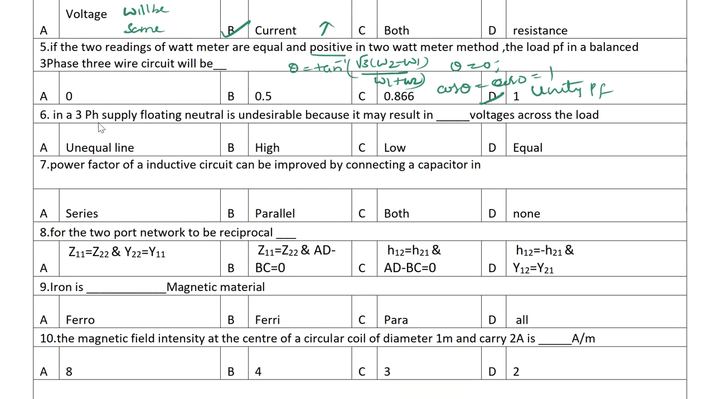Okay. In a three-phase supply, the floating neutral is undesirable because it may result in dash voltage across the load. So floating neutral means actually the imbalance in voltages. Okay, unbalanced voltage or unequal line voltages. Okay, so because of unequal line voltages, the floating neutral means actually the neutral value will not be 0. Floating here is because of unequal line voltages. So the answer is A here.